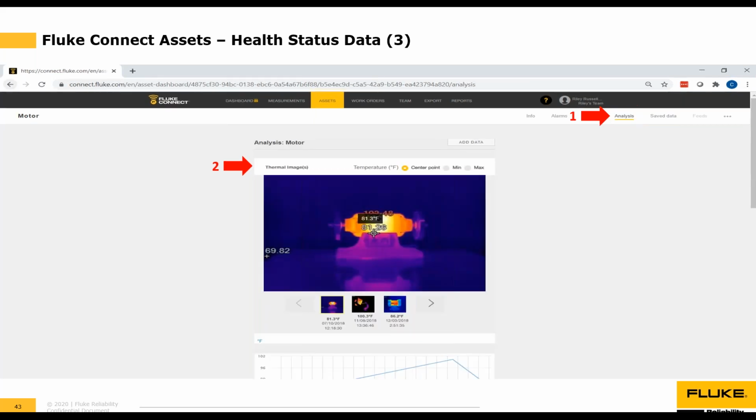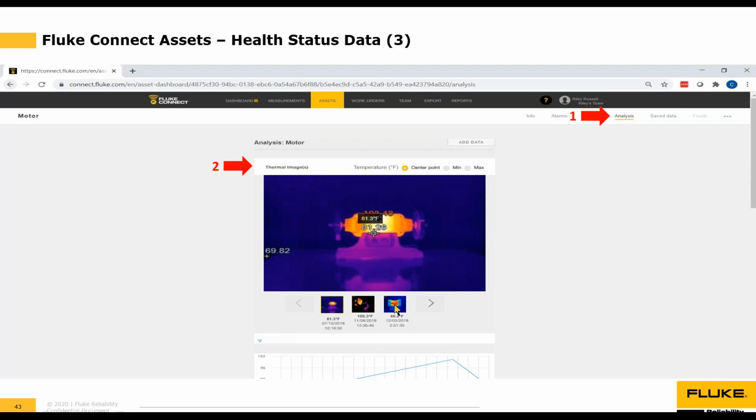Next, after we've pulled up the asset called motor, we can go to the next option, which is the analysis option at the top. So if I've taken a T3000 temperature reading every month for the last 6 months, the analysis tab will show a graph of all of those readings so I can see if my asset is getting hotter and might be a problem. The same is true for the 376 clamp meter reading, and even for thermal images like you see here.